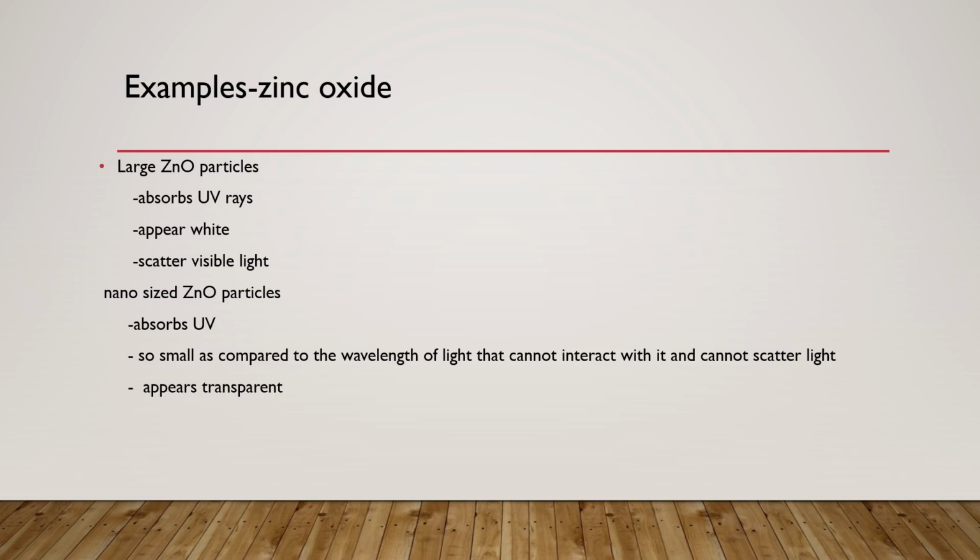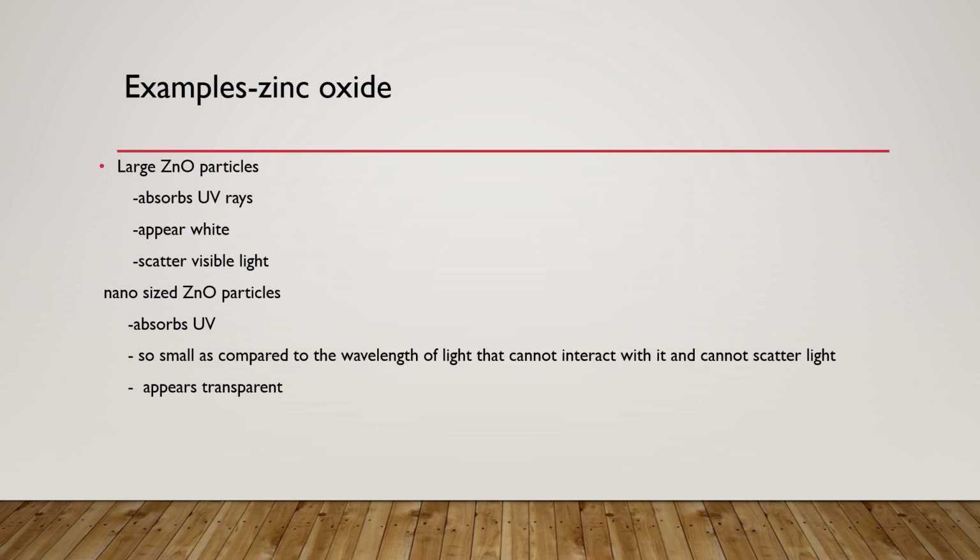In the example of zinc oxide, bulk zinc oxide particles absorb UV rays, appear white in color, and scatter visible light. Nano-sized zinc oxide particles also absorb UV rays.